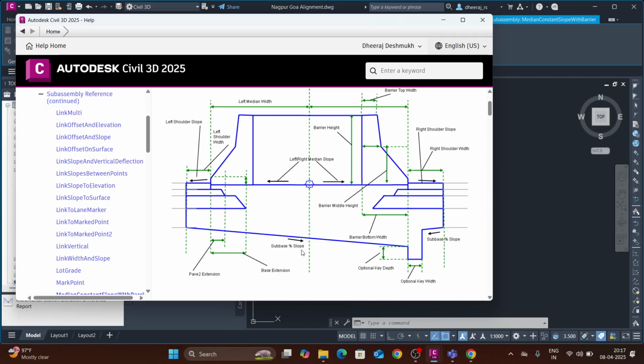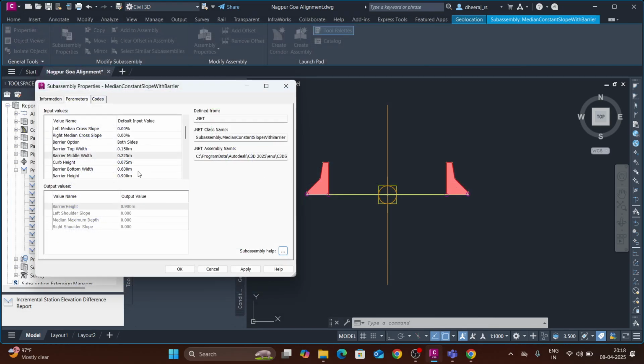The subbase percentage slope will be 0%, right? And where is the depth? You can see the depth you can give. Shoulder width 0.5, optional key width I make 0, subbase width making 0.5.